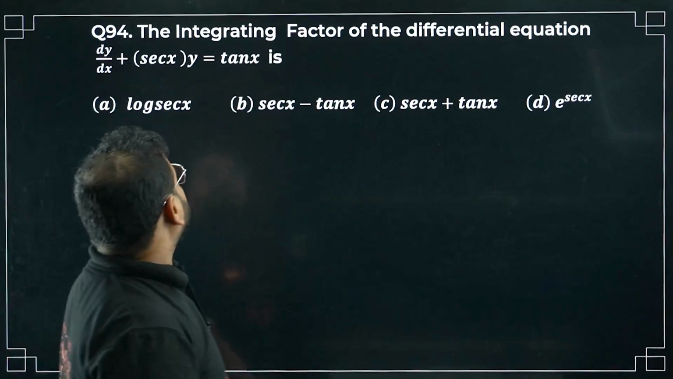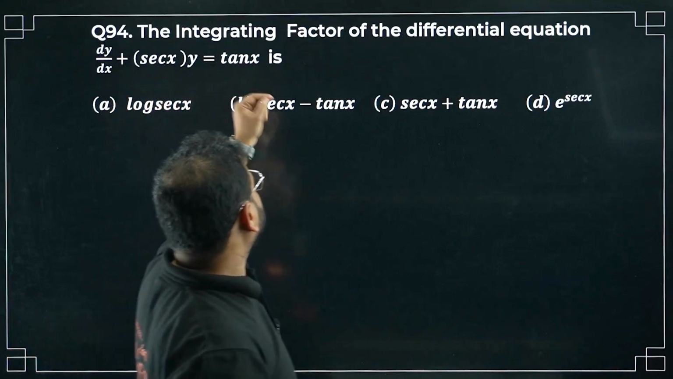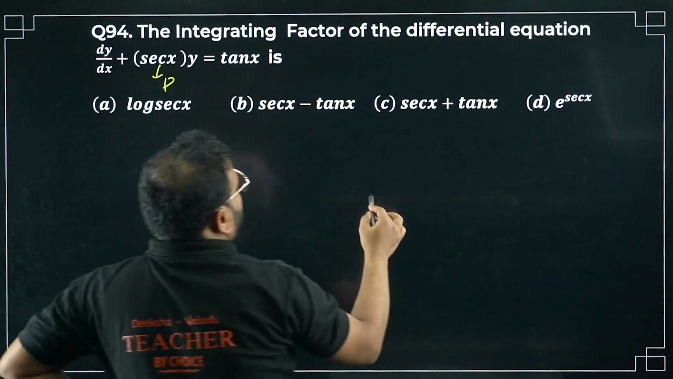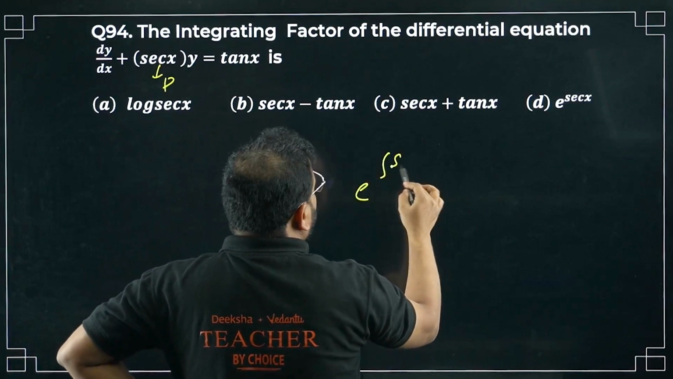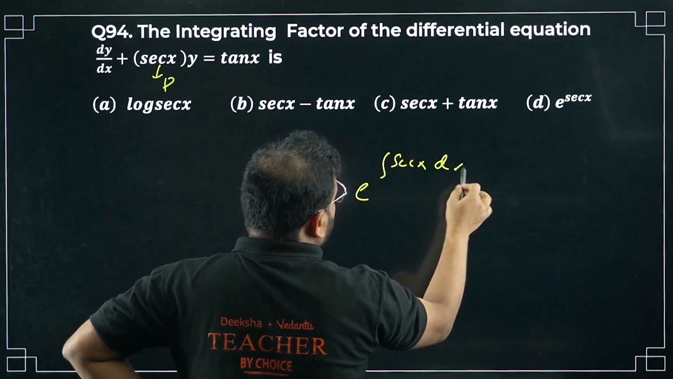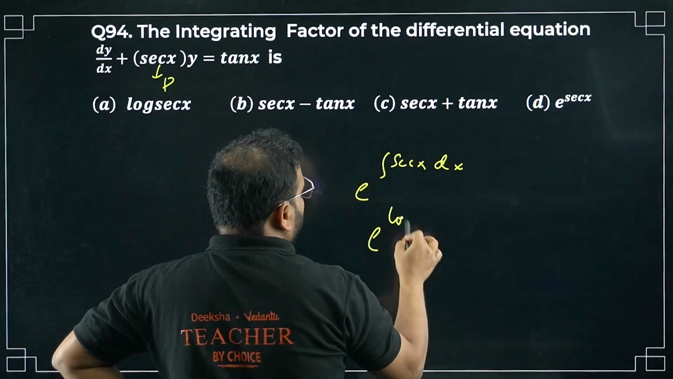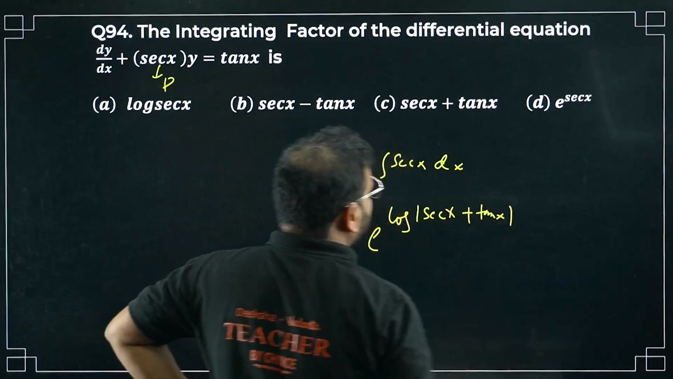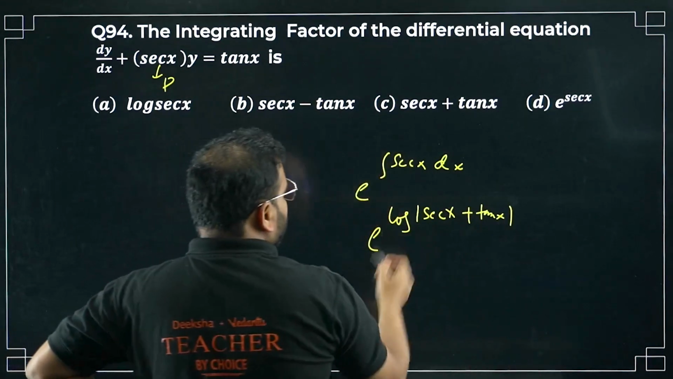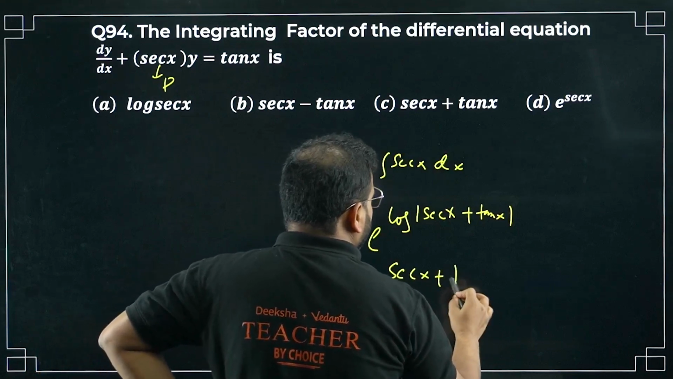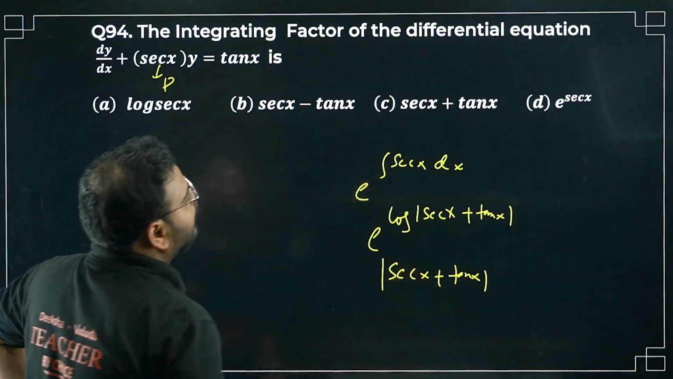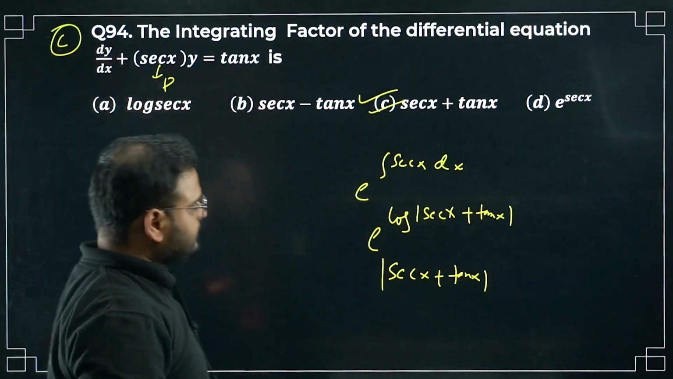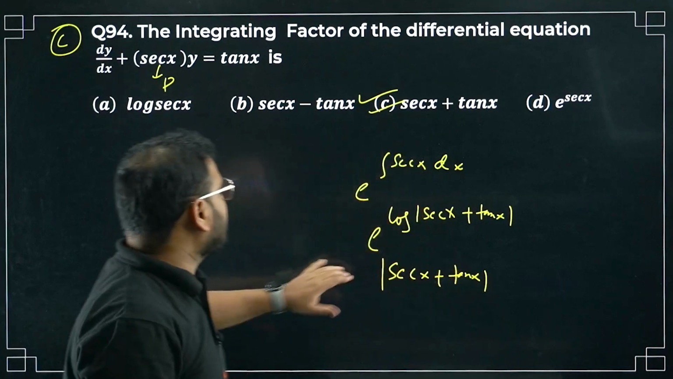The integrating factor of differential equation dy by dx plus sec x y equals tan x. Again, very simple. This is the value of p. It will become e power integration of sec x dx, of course. So e power log of sec x plus tan x. Right? Sec x plus tan x. So what are you going to get? E and log will cancel the effect. You will have simply sec x plus tan x as the answer. Option number C is correct. Please check. Simple integrations are there, not much.